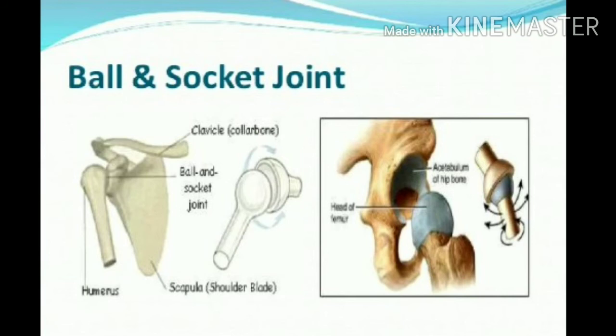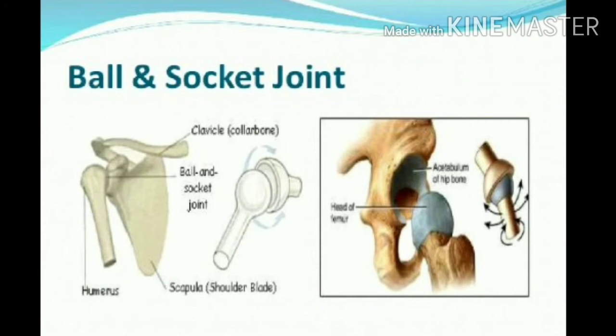Such joints allow movement in all directions. Here it is shown like a ball, and another part is the socket, which means the cavity. The ball moves in the socket, so the name given is the ball and socket joint.